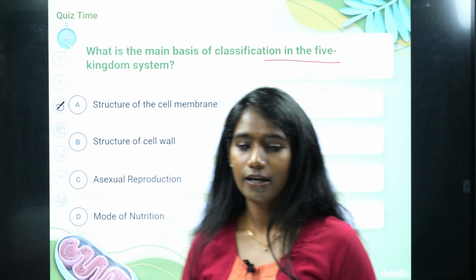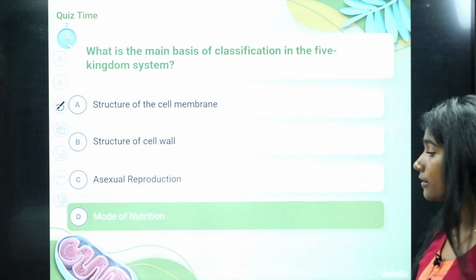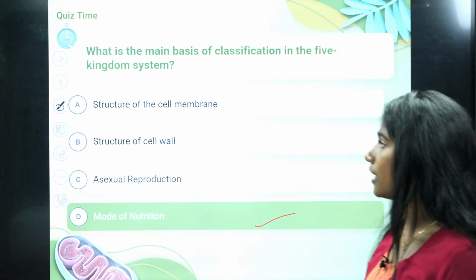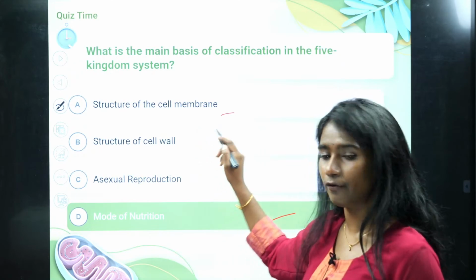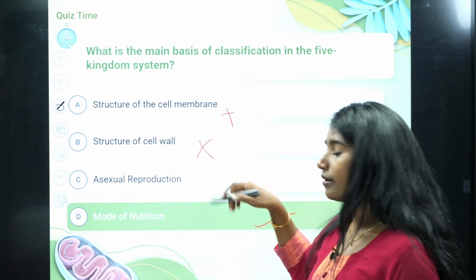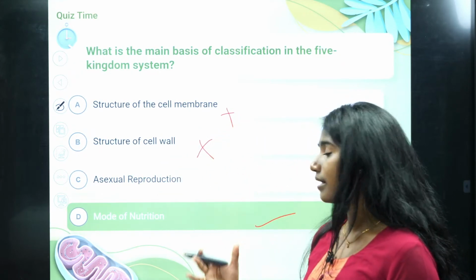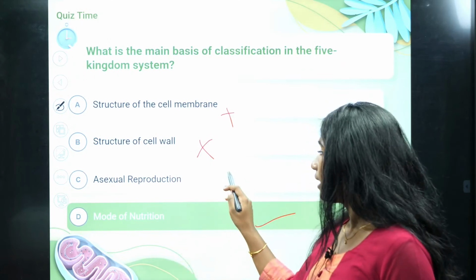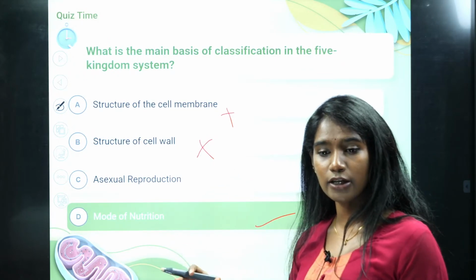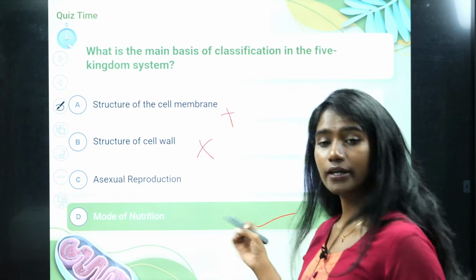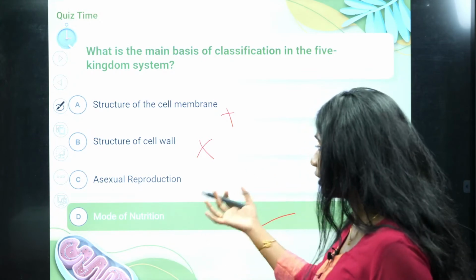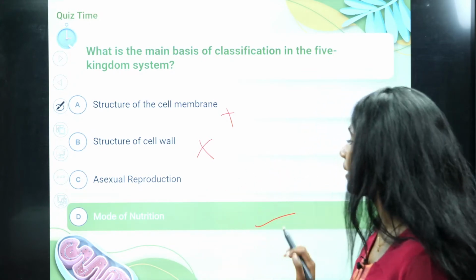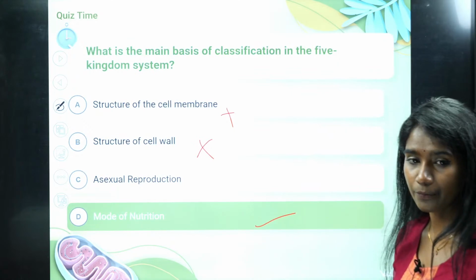Okay, it is the mode of nutrition. We are not considering the structure of the cell membrane, nor the cell wall. The five kingdom classification is also not based on the reproduction mode, sexual or asexual. So your correct answer is option D.